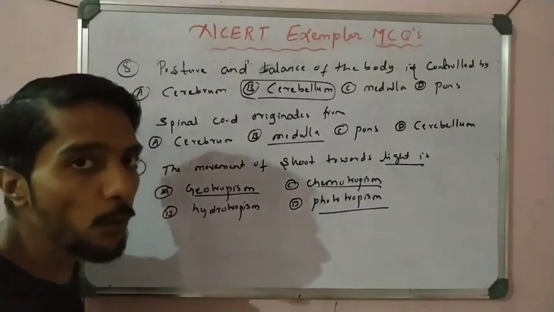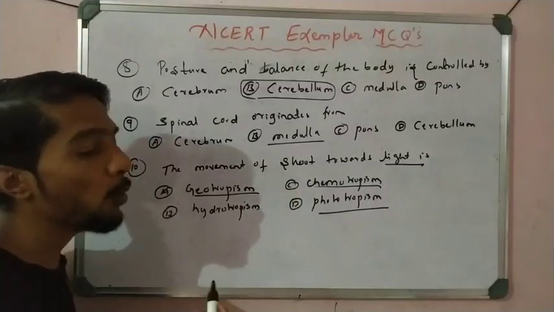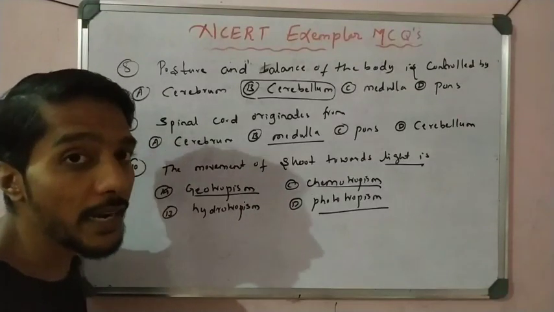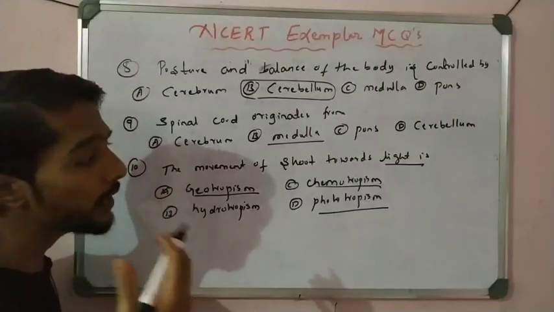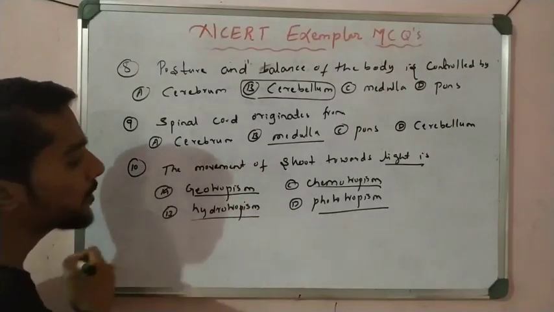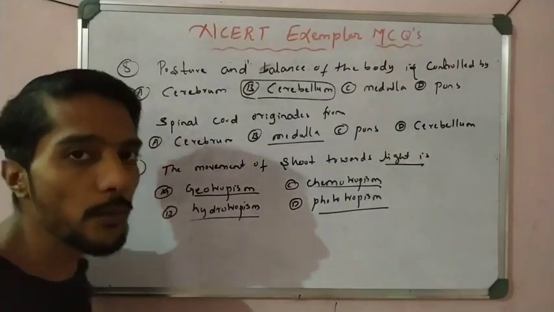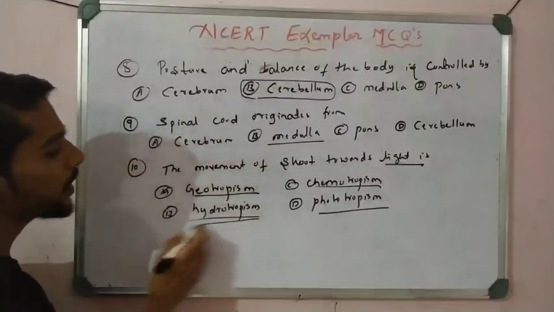The development of the pollen tube towards the ovary, or the movement of minerals and nitrates from water into the body of the plant, that is chemotropism. Now, what about hydro? It is water. The movement of the root towards the water concentration is called hydrotropism.